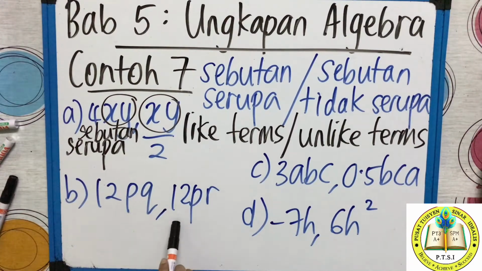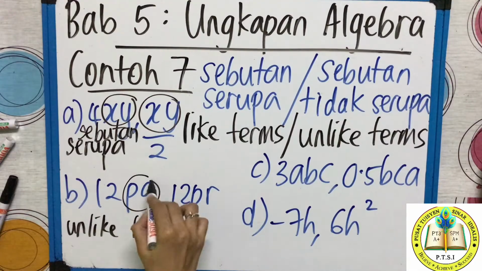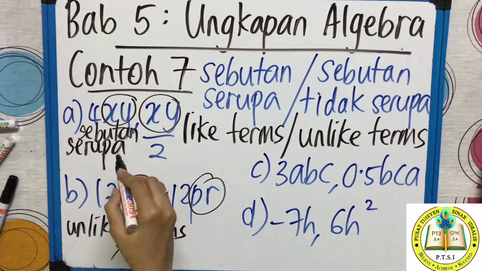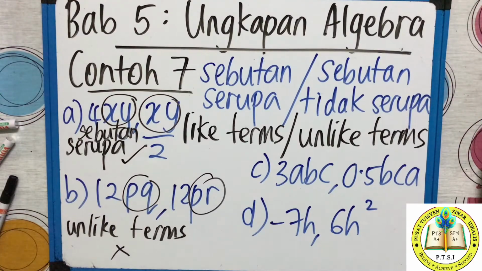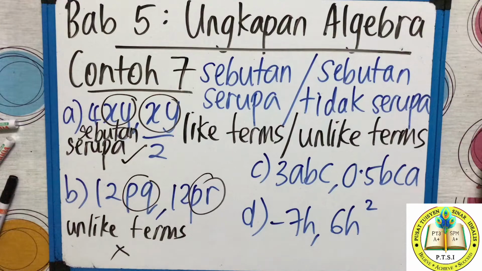Next one, the B question. 12PQ, 12PR. Sebutan serupa atau tidak serupa? Tidak serupa. Unlike terms. Do you understand? Sebutan tidak serupa. Why? This is PQ, this is PR. Different. So, is unlike terms. Sebutan tidak serupa. Ini serupa, ini tidak serupa. You must write complete word. Sebutan serupa. Sebutan tidak serupa.